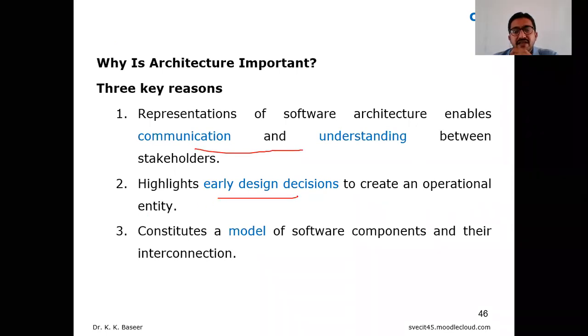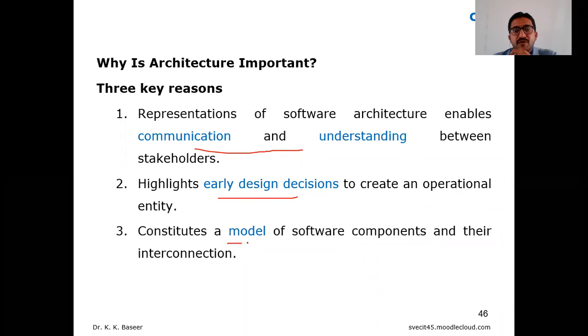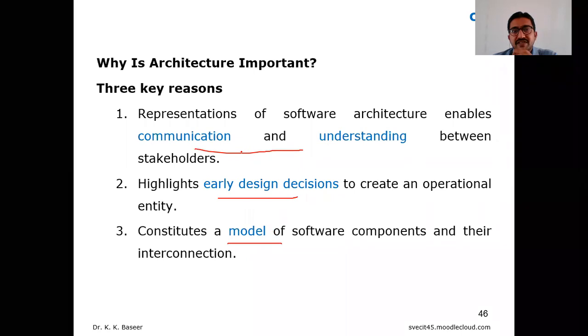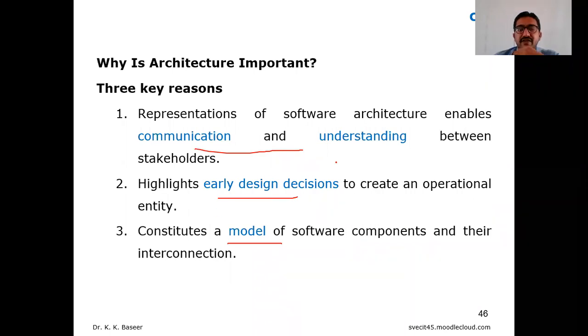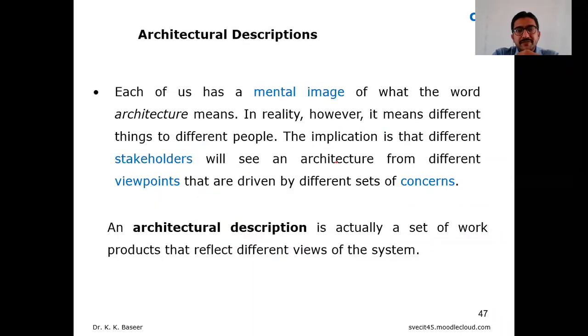We can consider early design decisions, and we can make a prototype, which constitutes a model of software components and their interconnection. These three reasons are required, and because of that it is very important for any software construction and software development. An architecture is required for communication and better understanding, for early design decisions, and for construction of a model, right?